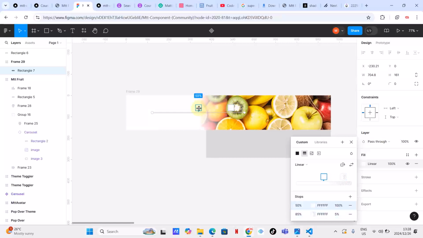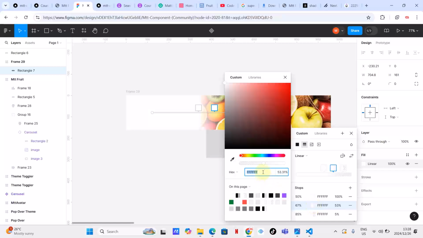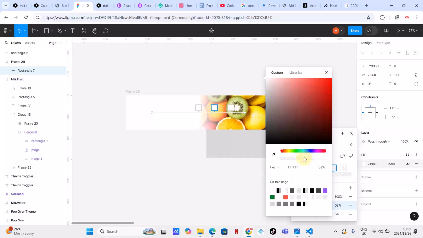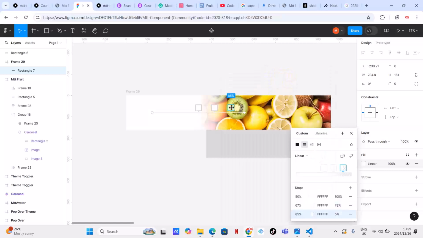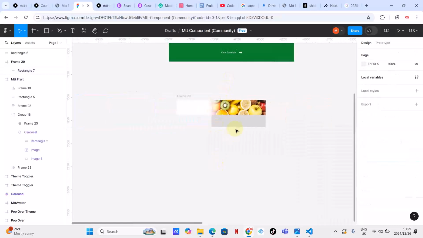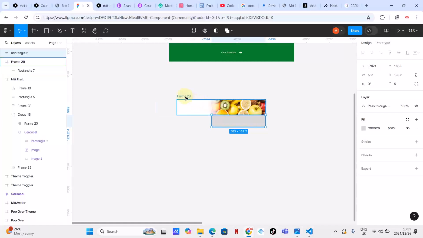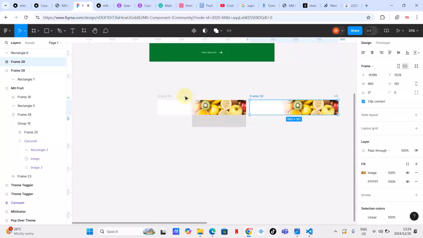Okay, I think I need also another color here. Okay, and this color, which is here, which one is it? I would like to assume it's this one. Let's check. It needs to be a little bit whiter, as you can see, guys, so that this can blend. Okay, I'm happy with this, and this doesn't have to show. Okay, I'm happy with this, guys. Okay, this is my first screen, and then duplicate this.